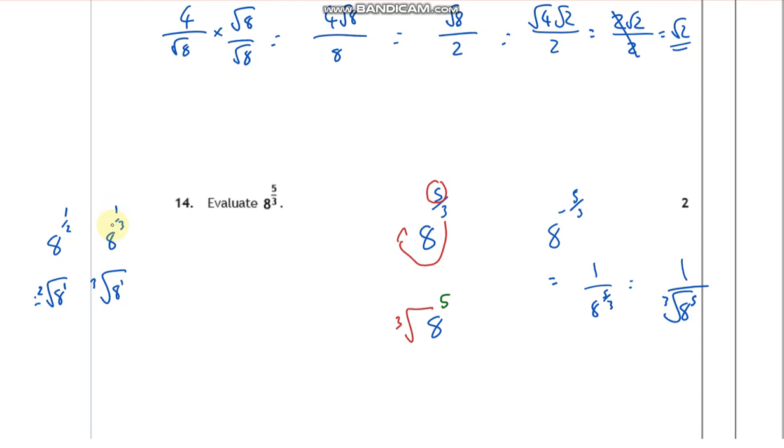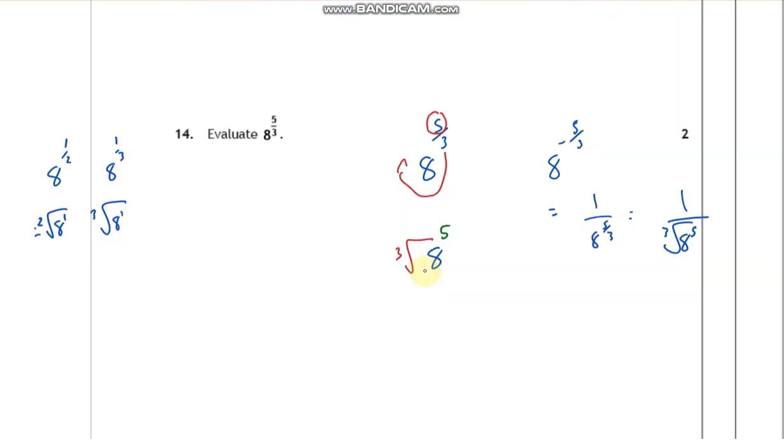Okay. So the cube root of 8, what's the cube root of 8? What times what times what gives me 8? That's going to give me 2. And then 2 to the power of 5 is 2 times 2 times 2 times 2 times 2. So 2 times 2 is 4, 8, 16, and then 32. Final answer 32. So not a bad paper, I would have said.